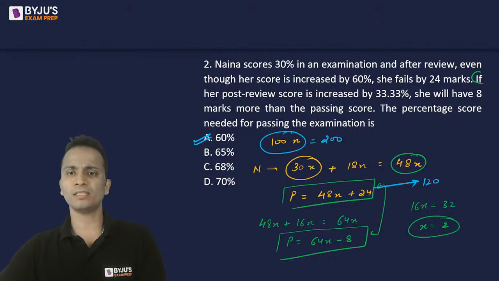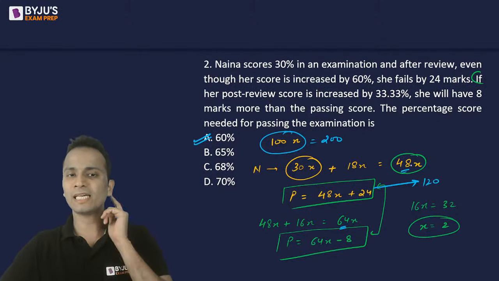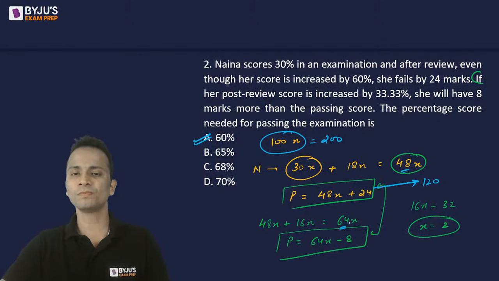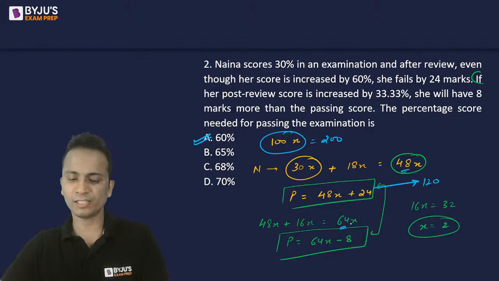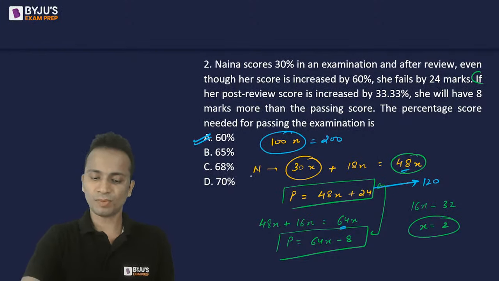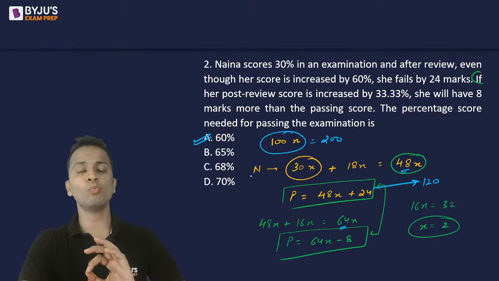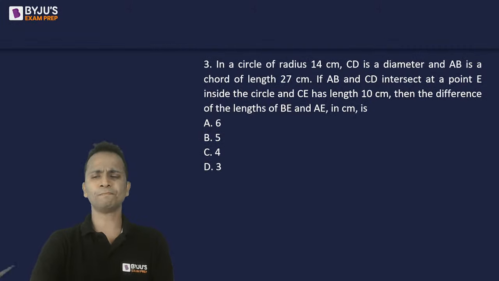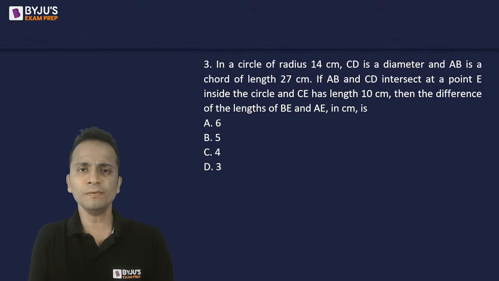So here, this is not 48%. Yes, 48 percentage and 64 percentage. So the correct answer has to be between these two. 48 percentage and 64 percentage, it should be in between. So basically there is no need to simplify. So both Sairam and Chandu, you both are absolutely correct. Okay, let's go to question number 3.